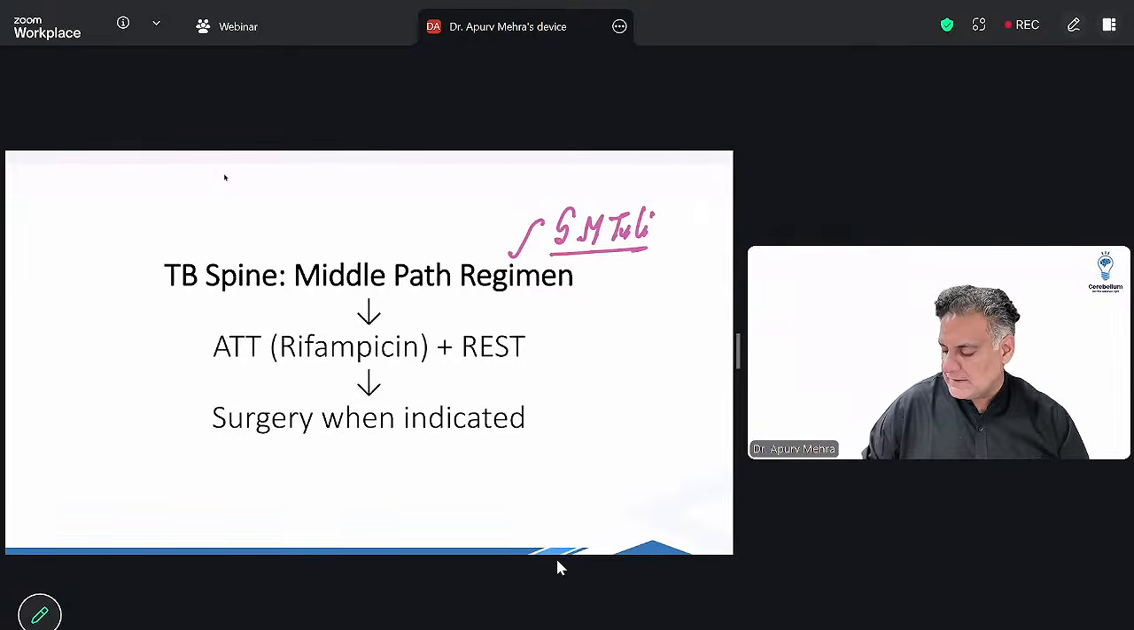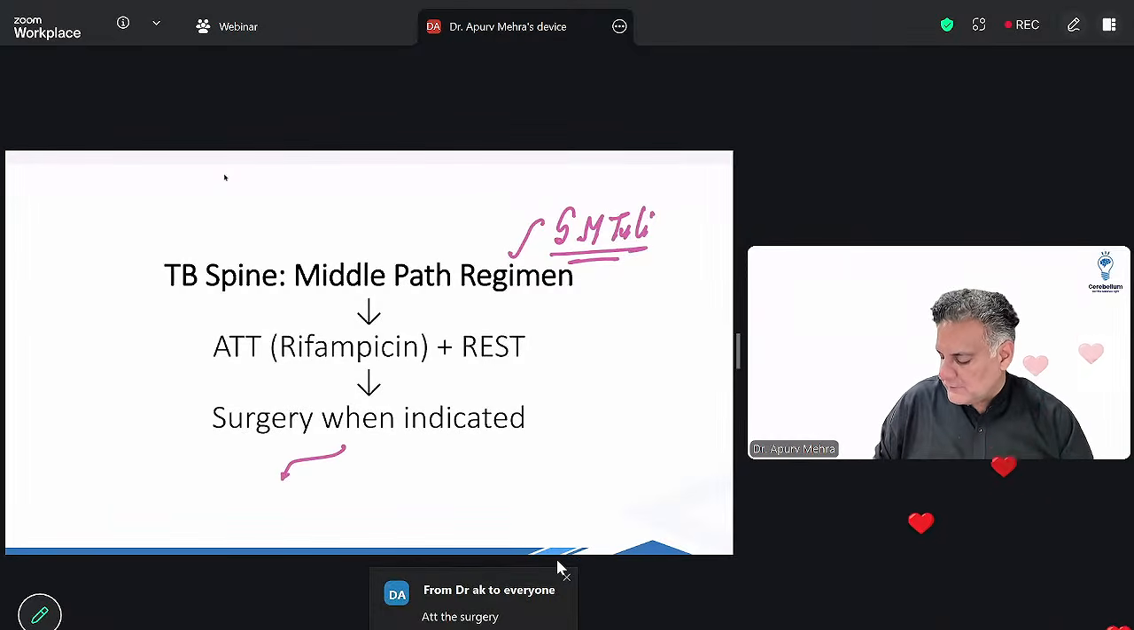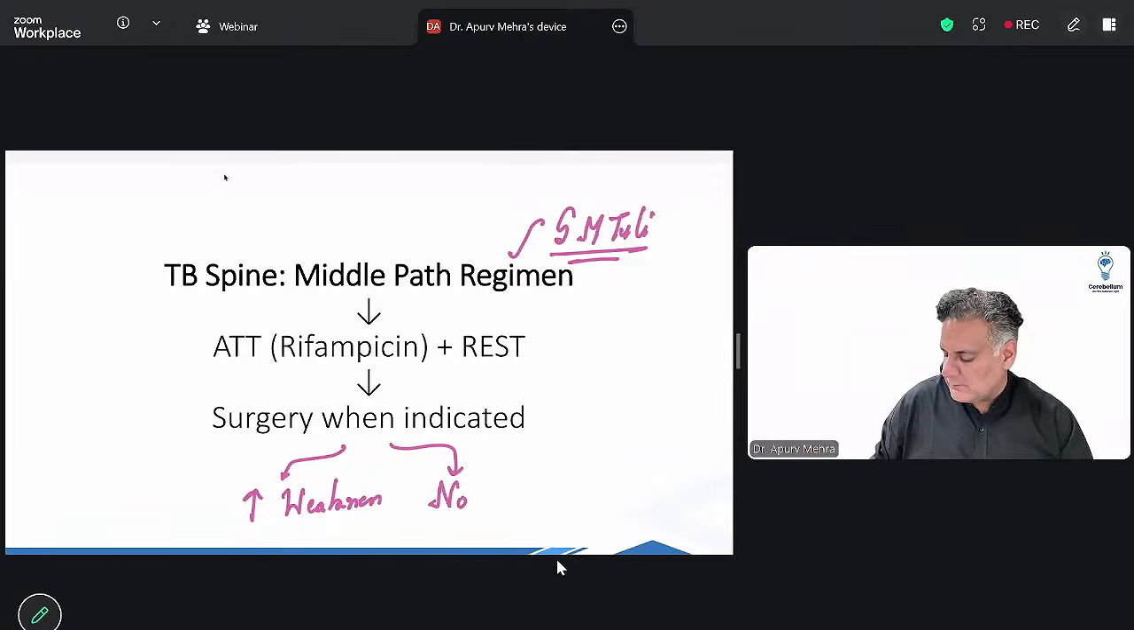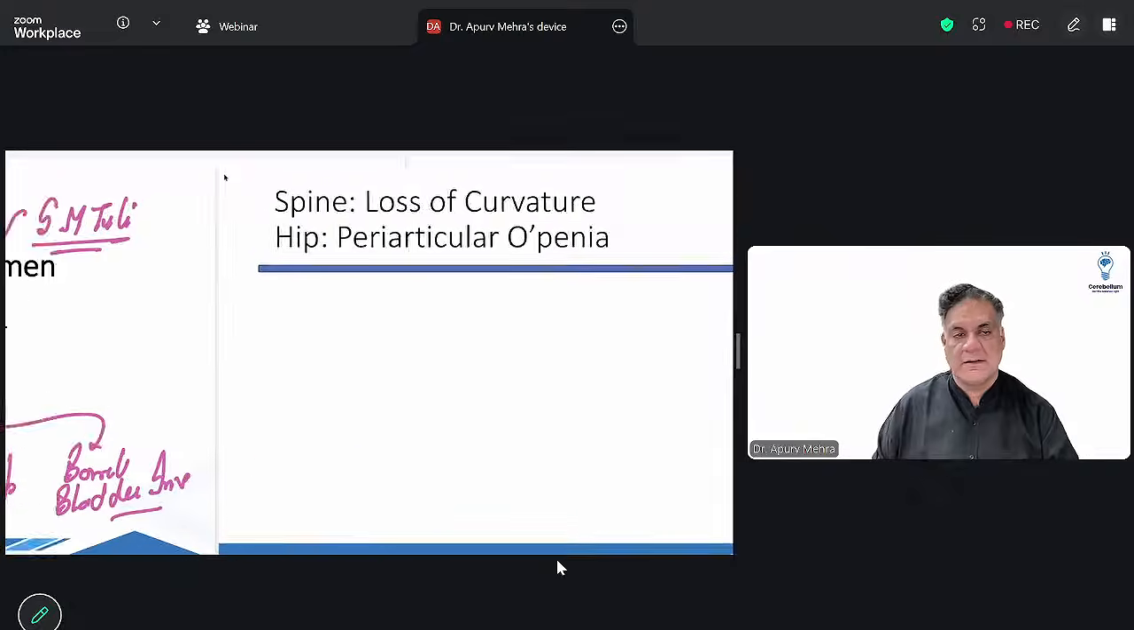All right, my teacher. The most important TB drug is rifampicin. When do you operate? If there is increased weakness or sensory loss, means it worsens. When it's not improving, no improvement. When there is bowel, bladder involvement, then you need to operate it.